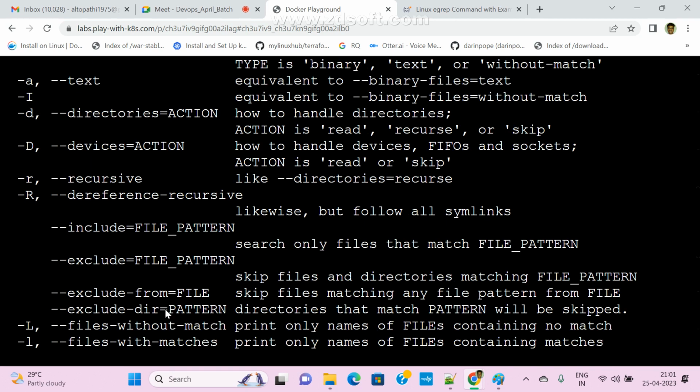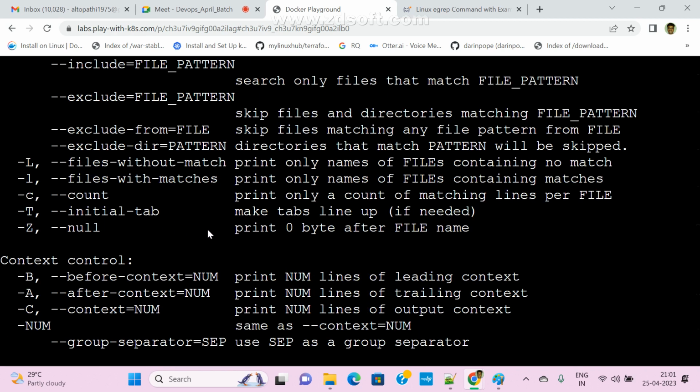That is up to you guys. This is not all mandatory. Depends on the requirement, we can pass any arguments. If you want to count, we can pass hyphen C. Suppose I don't want a count, I am using file names, L. Those things we can pass. Clear? So anyone any doubt as of now?